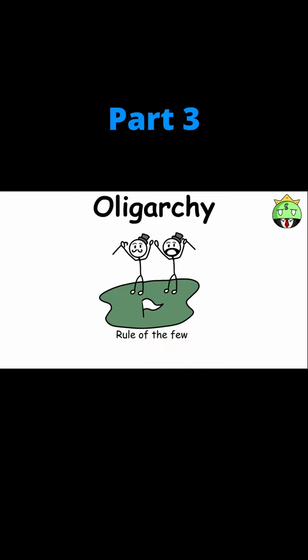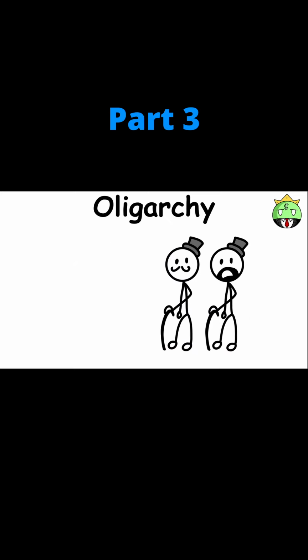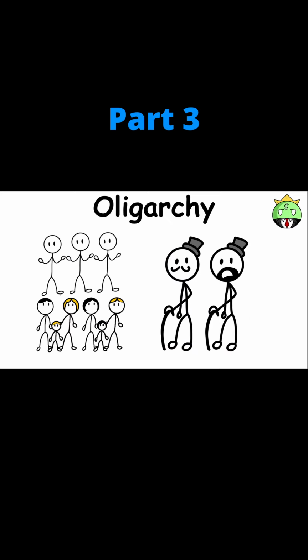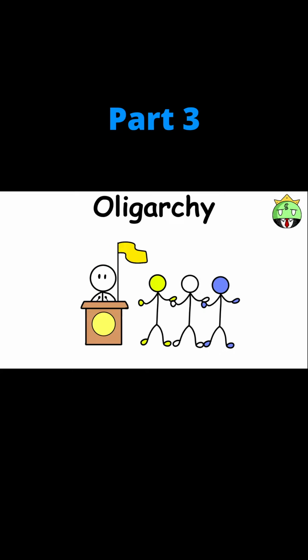Oligarchy. Oligarchy, which can be translated to rule of the few, is a form of government wherein only a few oligarchs have power over the entire nation. These oligarchs come from different groups or families that usually rise to power through financial or military means. The country's political, social, and economic affairs are settled through the decisions made by the oligarchs.